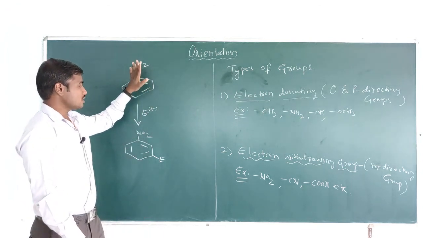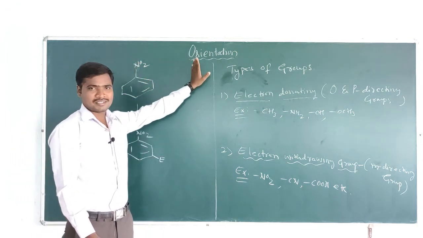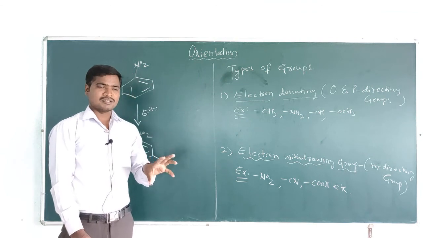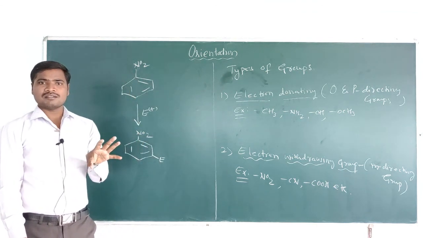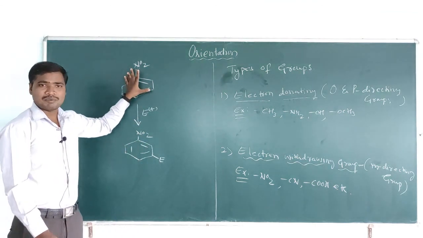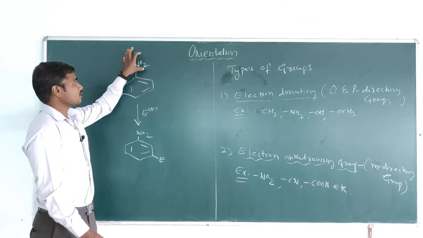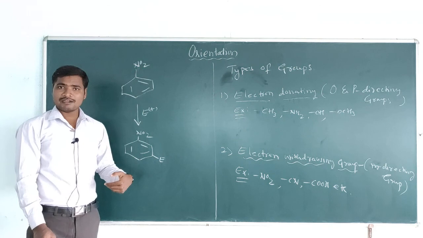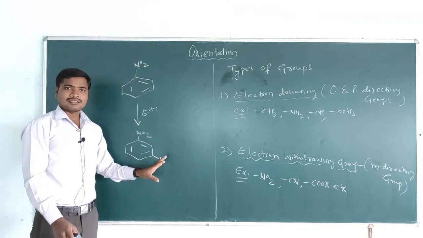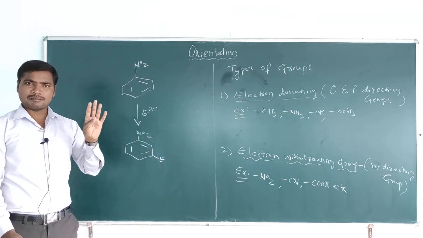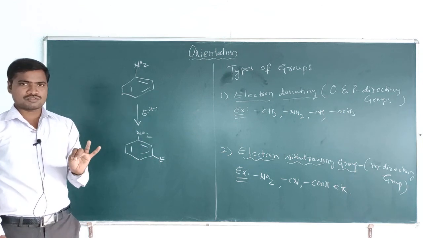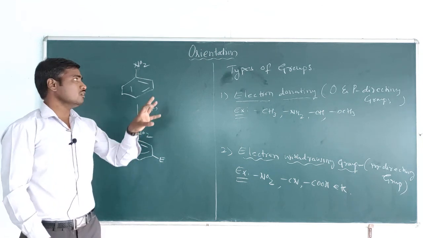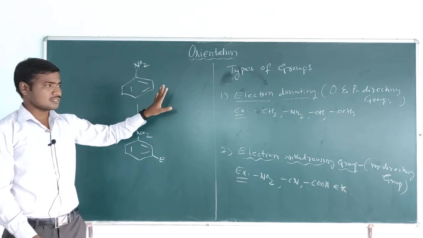Yes, so this process we call the orientation. Orientation is nothing but the substituent already present on a benzene molecule directing the second electrophile to particular positions, which may be the ortho, meta or para position.